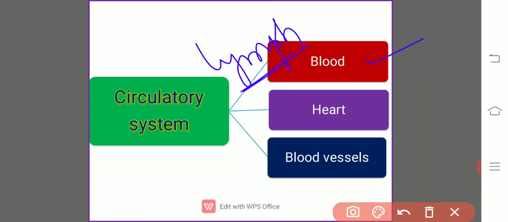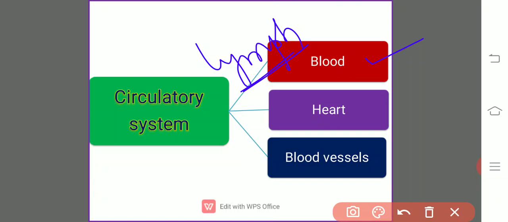Like the blood, lymph also transports food material and gases, even where there is no vasculature at all. If you observe the lens of our eye, all the oxygen and food material is supplied to the lens through the lymph only.